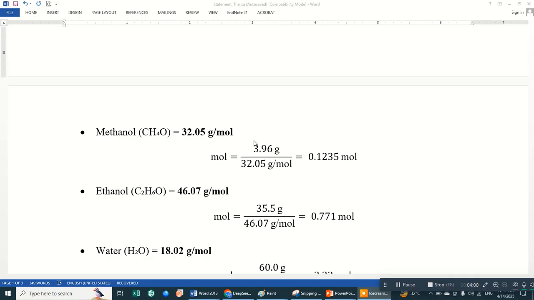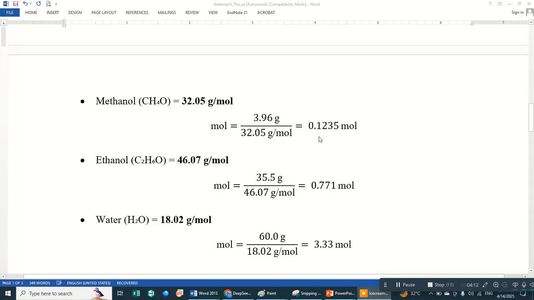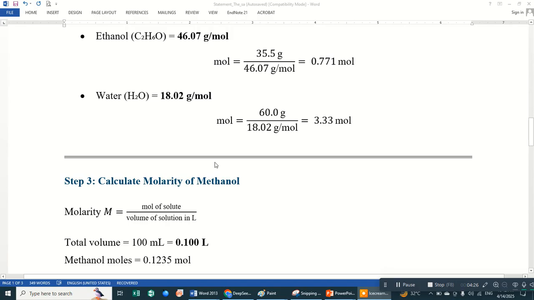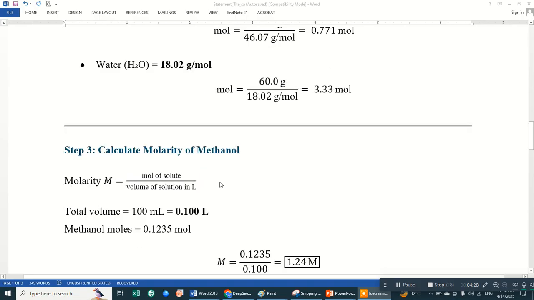Okay, next, divide the masses, which we calculated in the first step, by their molar masses. The number of moles of methanol is 0.1235 moles, ethanol is 0.771 moles, and the number of moles of water is 3.33 moles.